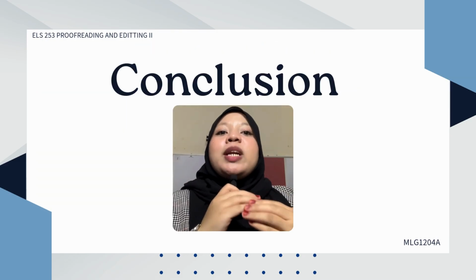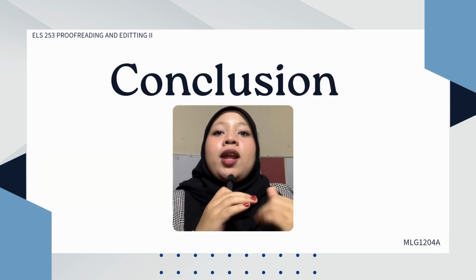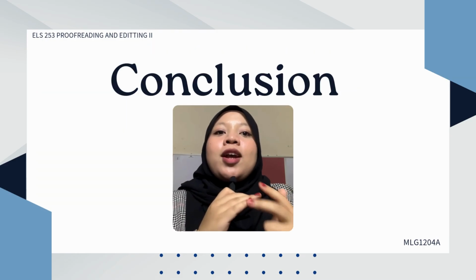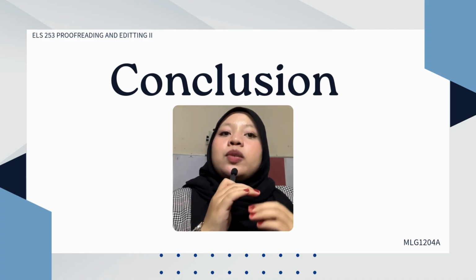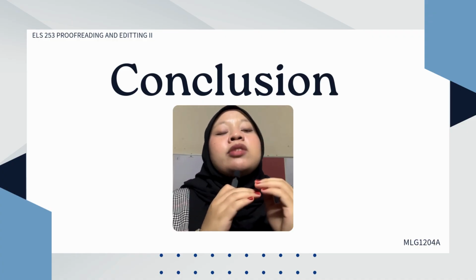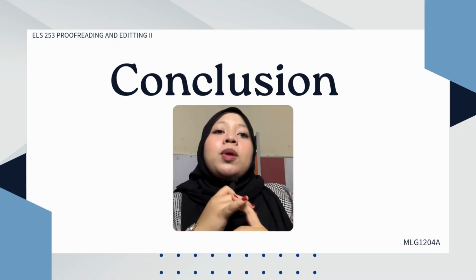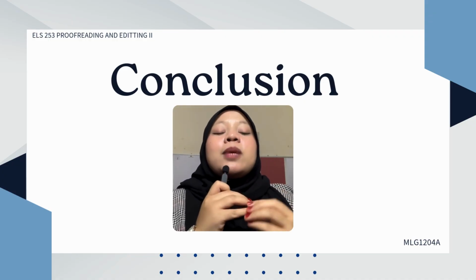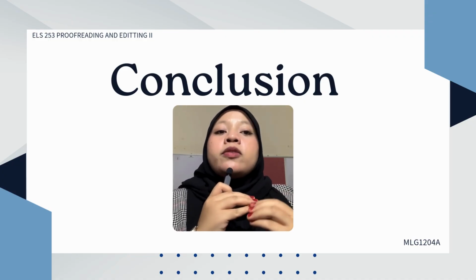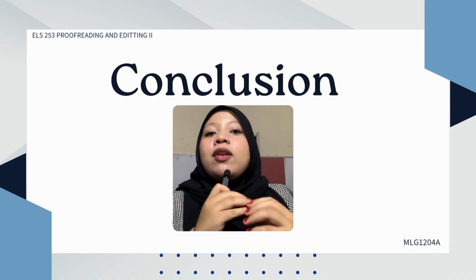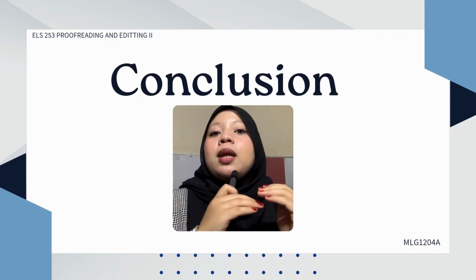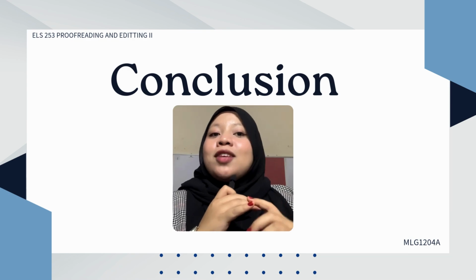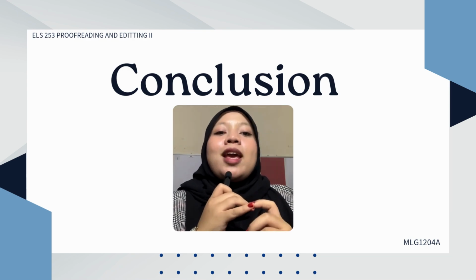To conclude, the proofreading process helped identify a variety of language, content, and context errors that affected the clarity and flow of the RAMS document. After the corrections were made, the information became clearer, the structure became more consistent, and the document became easier to understand. These improvements are especially important because the RAMS form is a safety-related document where clear communication is essential. With the corrections applied, the document now functions more effectively and presents itself in a more professional and reliable manner.